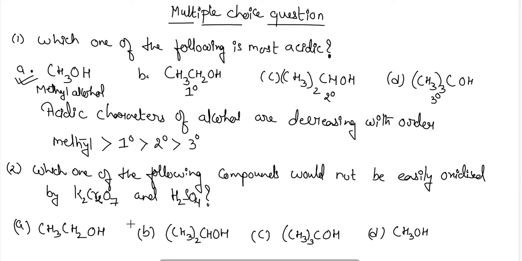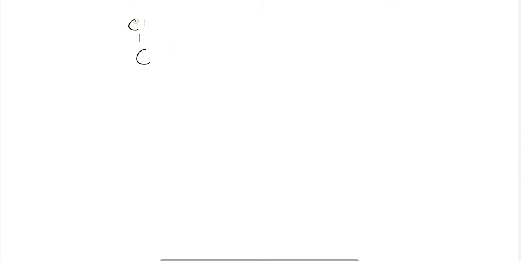So here it is asking which one of the given options will not be easily oxidized with K2Cr2O7 and H2SO4. So here the answer will be option C. The reason is that if I form the structure for the tertiary alcohol, it will be CH3 and CH3, and the carbon which is bearing the OH group does not contain any hydrogen.